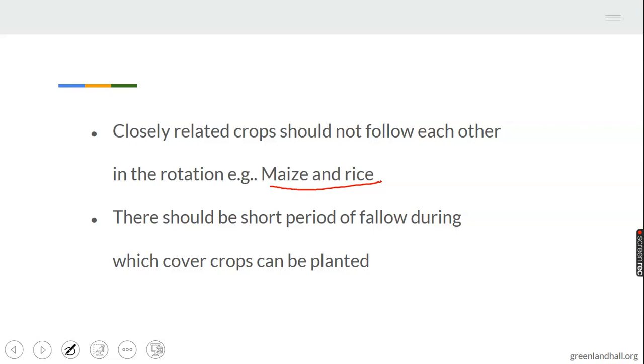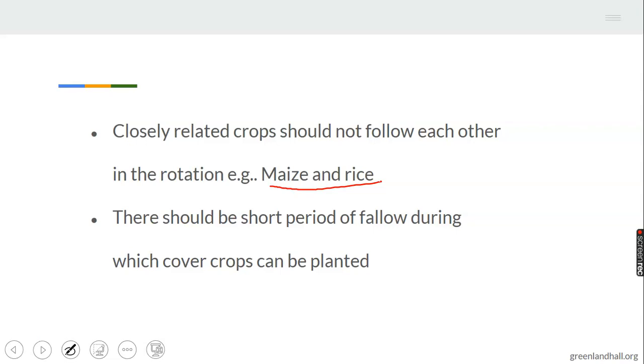There should be a short period of fallow during which cover crops can be planted. You allow the farmland to have a fallow period in which you plant cover crops that will prevent erosion as well as evaporation from the soil. These are the principles of crop rotation.